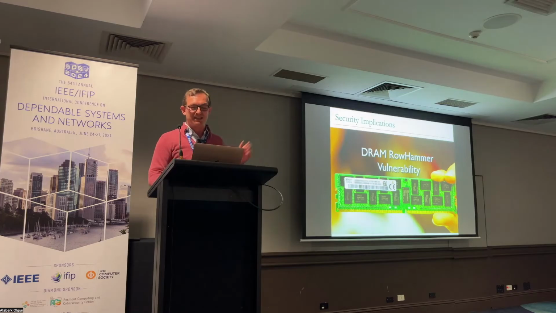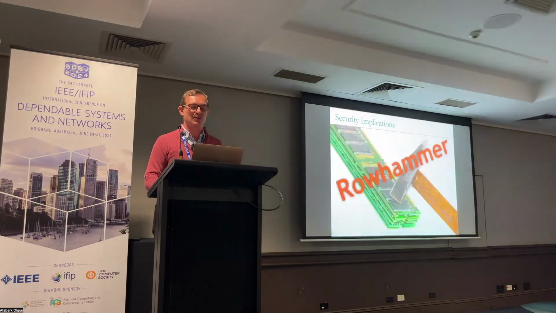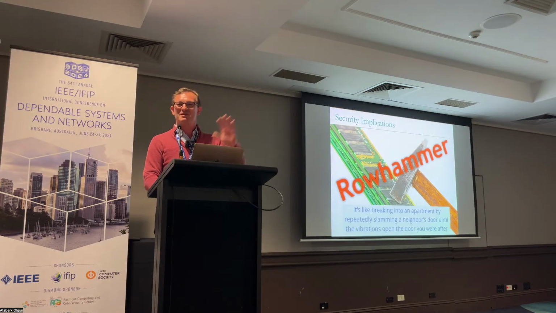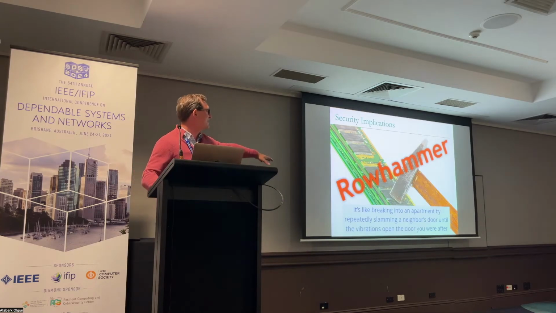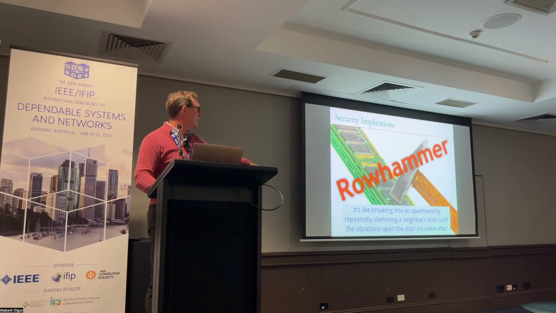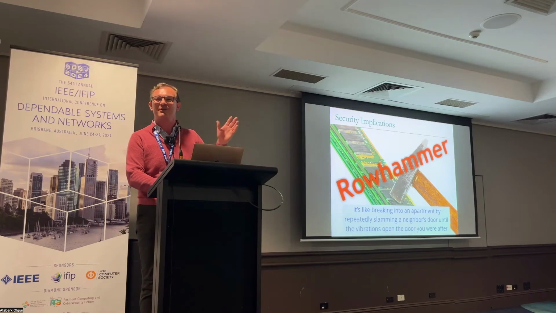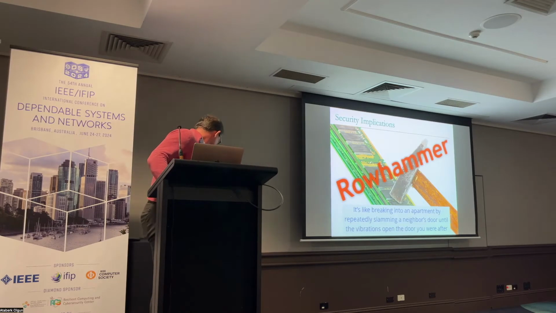So this became famous as the RowHammer vulnerability, especially after this Google paper, and people started writing things like this. This is a famous hacker saying, RowHammer is like breaking into an apartment by repeatedly slamming a neighbor's door until the vibrations open the door you were after. I like this one. Hackers are actually quite insightful in explaining things, I think.